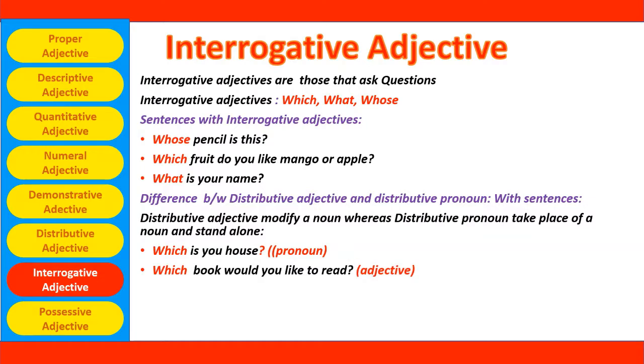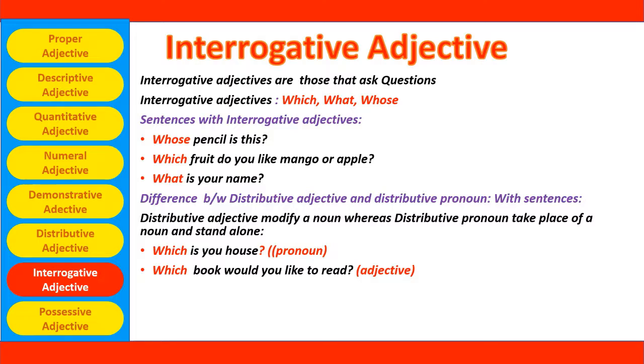Which is your house? Here, which is an interrogative pronoun because it is not directly describing a noun here. The interrogative word and the noun are linked with a verb here.